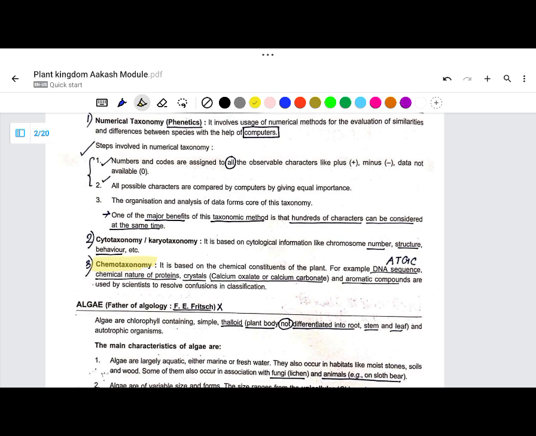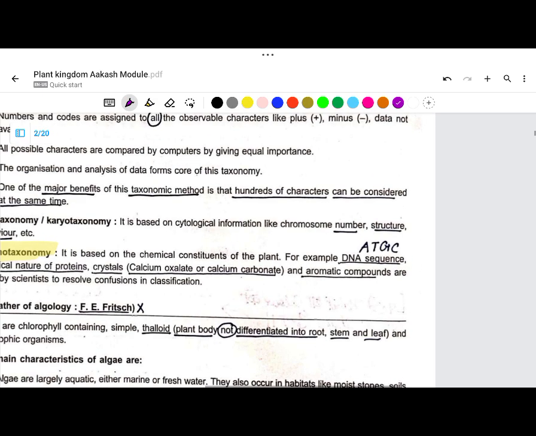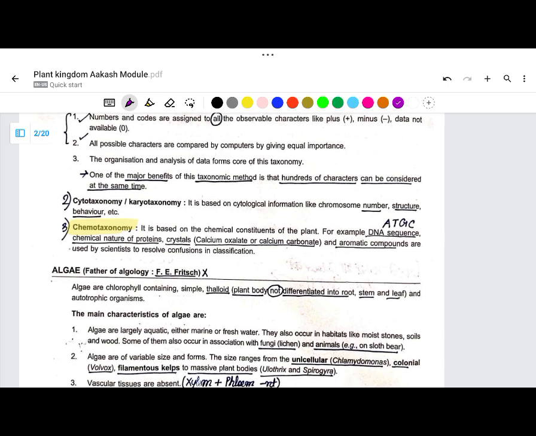How to remember what were the basis of chemotaxonomy? Whenever you're reading biology, you have to learn each and every line, at least for NCERT. These are NCERT things, so I'm teaching that. Whenever you're learning biology, you must learn everything. That means each and every line of NCERT is important. I'll discuss one thing later, a very good question I got while doing my FTS paper in 2024 or 23. But now let's come to chemotaxonomy.